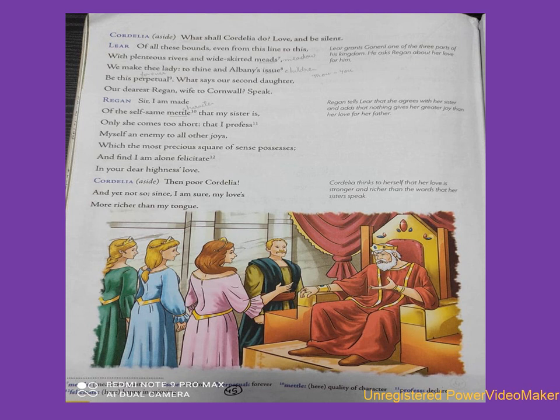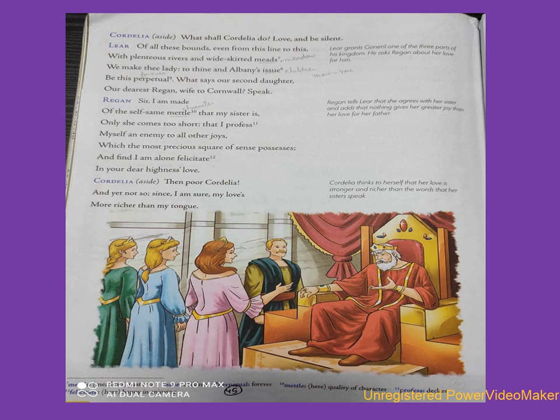Now Lear says, I give you all this land from this line to this line: dense forest, fertile fields, rivers, wide meadows. He says that this land will belong to you and Albany's children forever. And now what does my second daughter Regan, the wife of Cornwall, have to say?